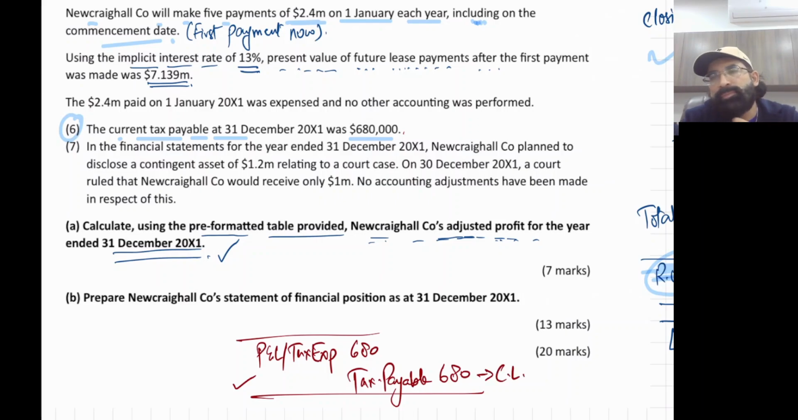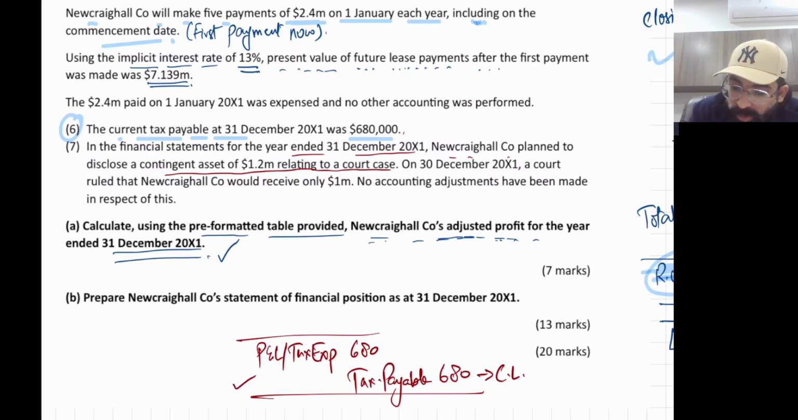That's it. Okay, now the last point, number 7. In the financial statement for the year ended 31st December X1, new company planned to disclose a contingent asset relating to a court case. Initially it's a contingent asset. Initially they planned it as a contingent asset, that means disclosure.